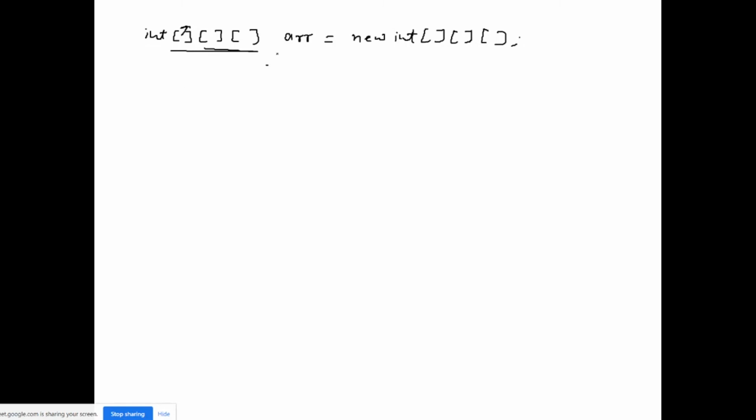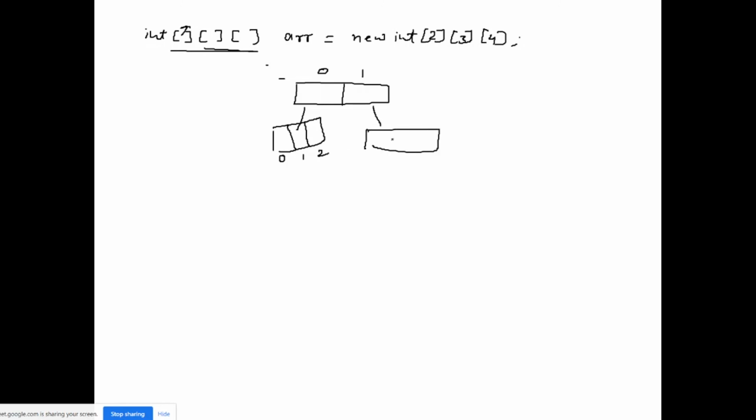Okay, so this is the 3D array, right? Suppose I give sizes 2, 3 and 4. First there will be an array of size 2, with index 0 and 1. Inside this there will be arrays of size 3, so here we have 0, 1, 2, and here also 0, 1 and 2. Inside these there will be arrays of size 4, right?